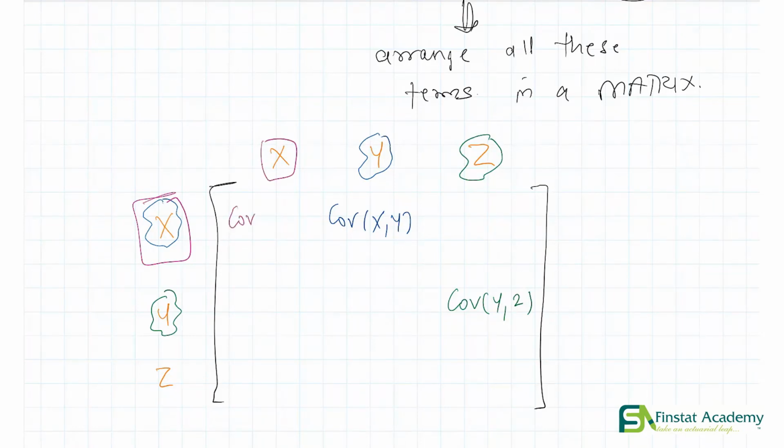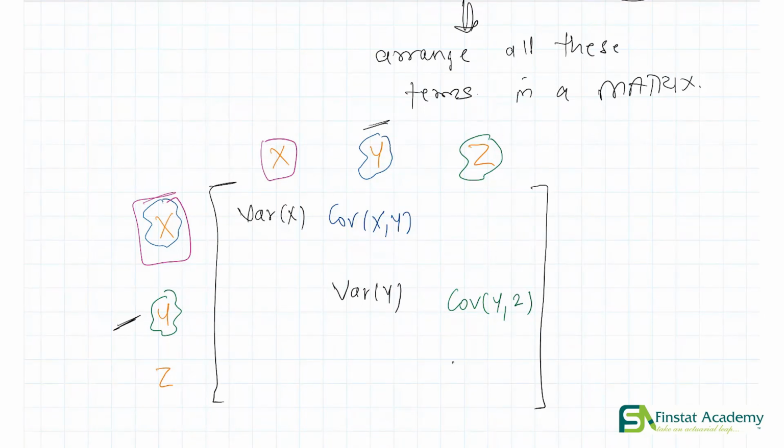That will just give us covariance x comma x, right? And if you remember, that is the exact same thing as the variance of x. Covariance xx can be written as what? The variance of x. Similarly, if we look at y and y, that is nothing but covariance yy, which simplifies to variance of y. Using similar logic, we can fill the rest of the matrix.